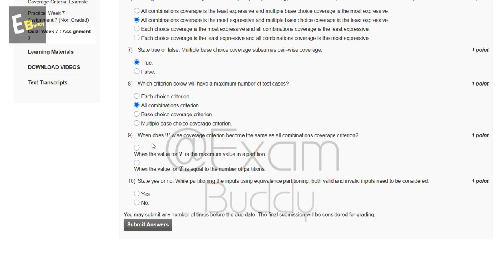Now the ninth question is, when does the p-wise coverage criterion become the same as the all combinations coverage criterion? So these are the options, and the answer to our ninth question is B.